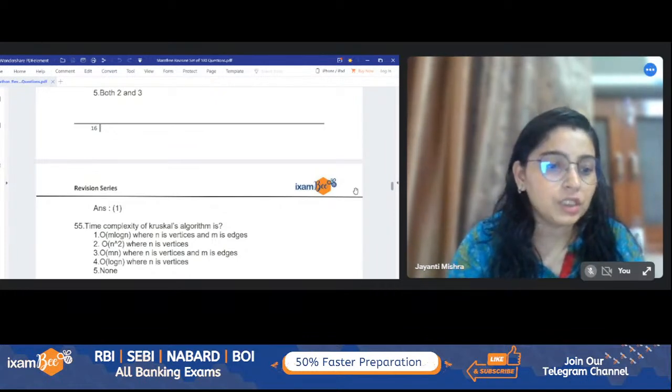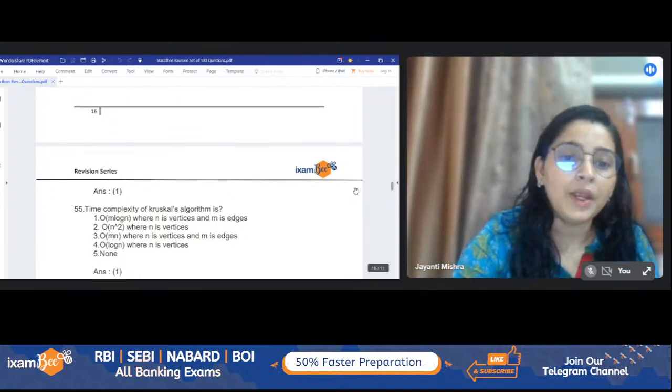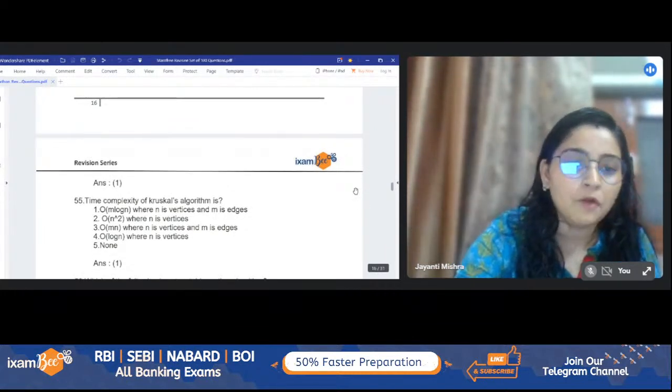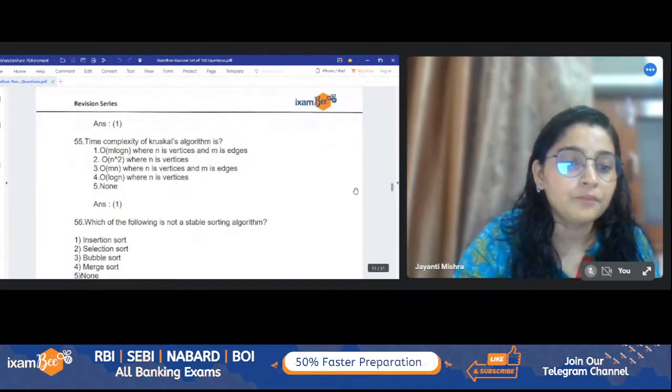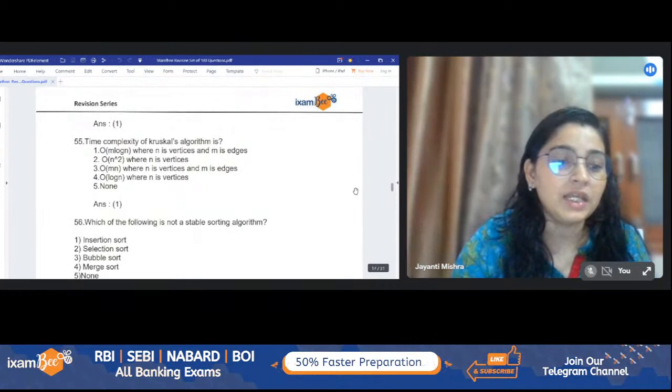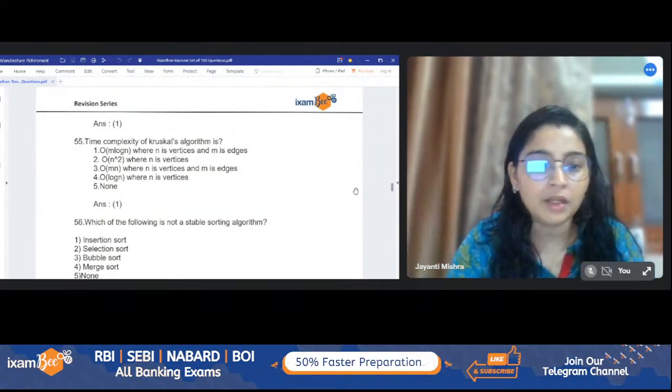Complexity of Kruskal, E log V. Yes, perfect. It is E log V, where E is the number of edges and V is the number of vertices. Which of the following is not a stable sorting algorithm? E log E is nothing. It should be E log V. Okay, Manikant.